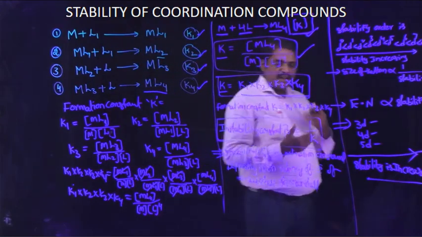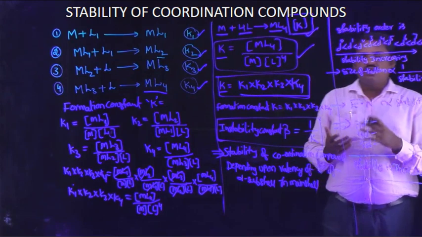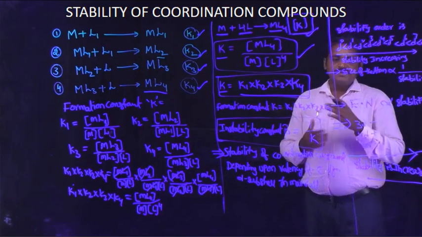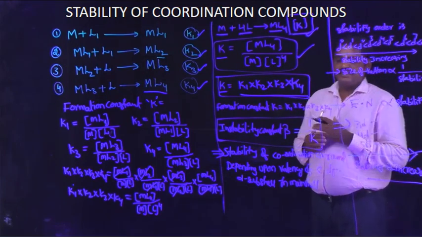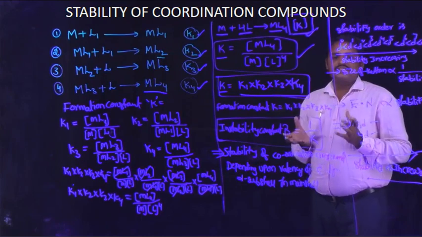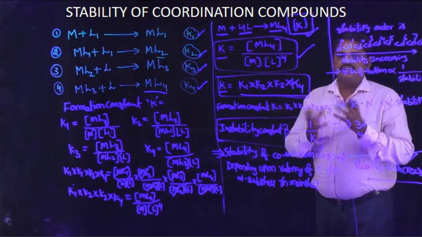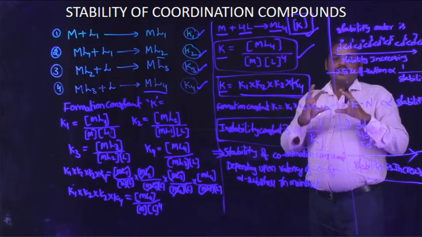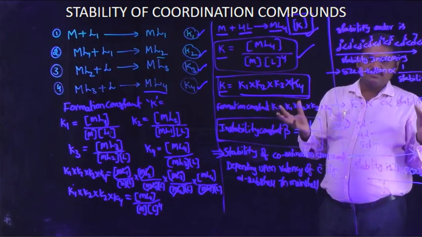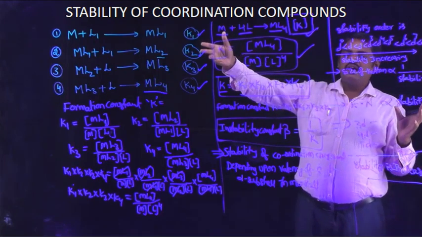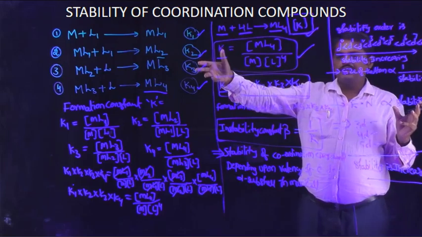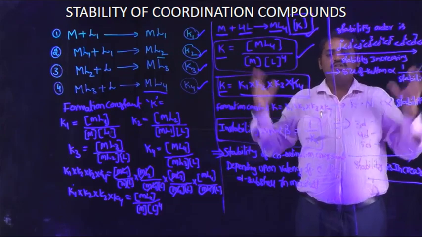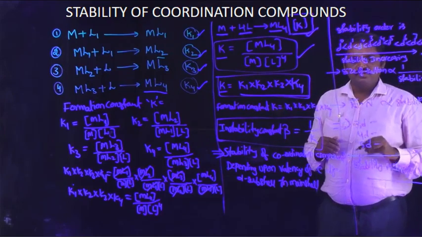And I explained the stability of the coordination compound in the theoretical way. The stability of the coordination compound is expressed on the basis of the number of valency electrons present in the d subshell of the main shell. Generally the central metal atoms are d block elements in the modern periodic table. As the valency electrons of these elements increase, the stability of the complex also increases. This is the first one.